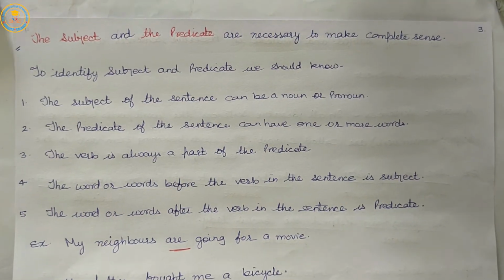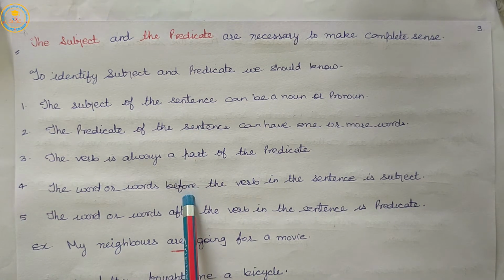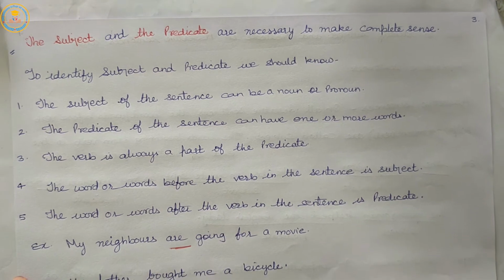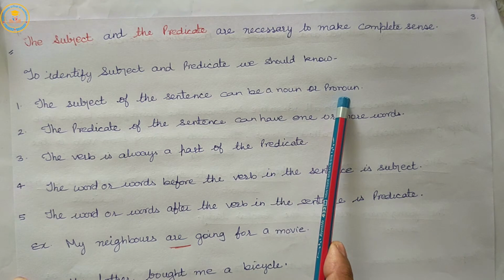The subject and the predicate are necessary to make complete sense or to make a sentence. While identifying the subject and predicates in a sentence, there are some points to be kept in mind. And these are: number one, the subject of the sentence can be a noun or pronoun.